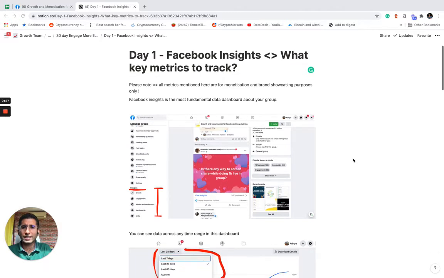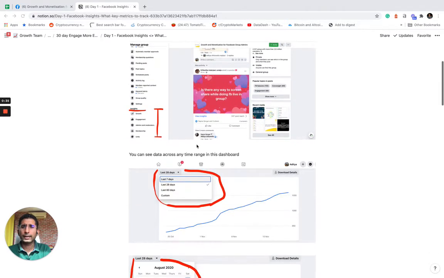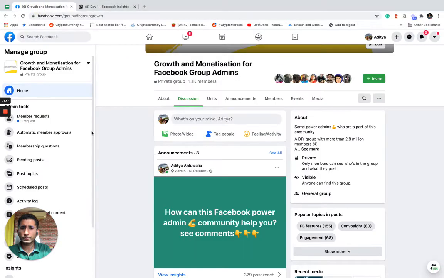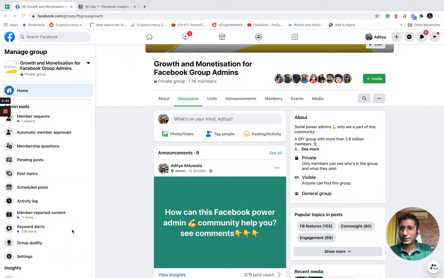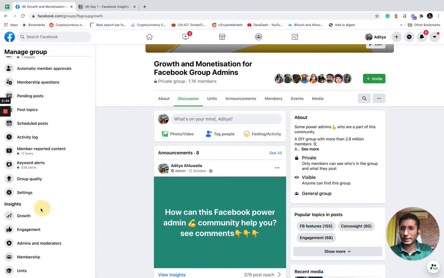So you can see your Facebook Insights in your managed group. This is the place where you will see it, and you'll get this document in the first link in the comments. I will just keep on showing you here also. So just removing my face from here till here. Yeah, so this is where you get all the insights. Manage group on the left side.